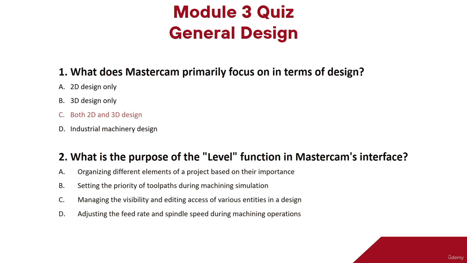Option D, adjusting the feed rate and spindle speed during machining operations. So the right answer is option C, managing the visibility and editing access of various entities in a design.